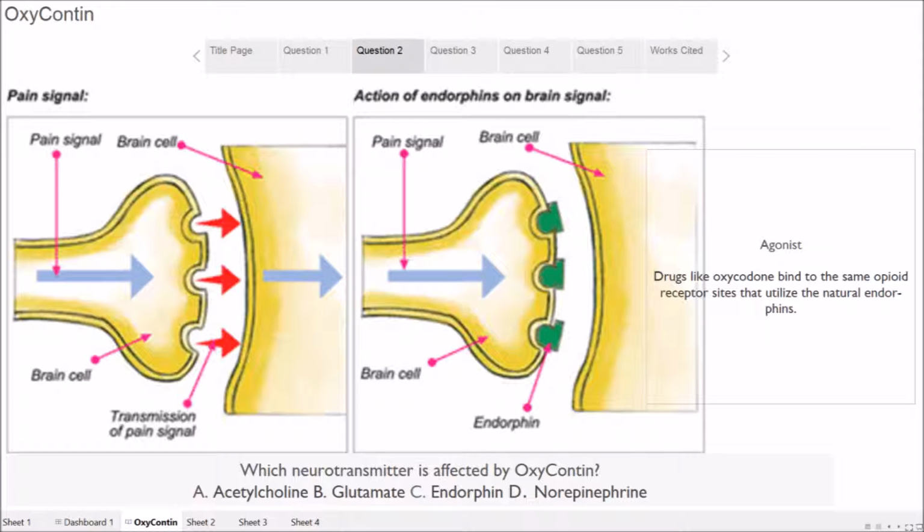Well, if it's not obvious in the images above, OxyContin is an agonist, works in the presynapse. It acts just like the neurotransmitter that it does affect. It fits into the same receptor sites that the natural neurotransmitter does, and basically blocks the synapse.